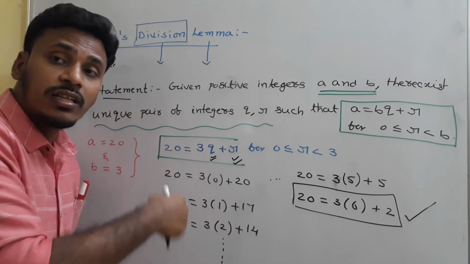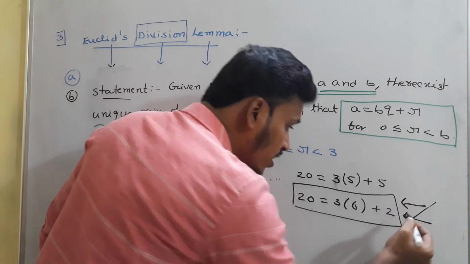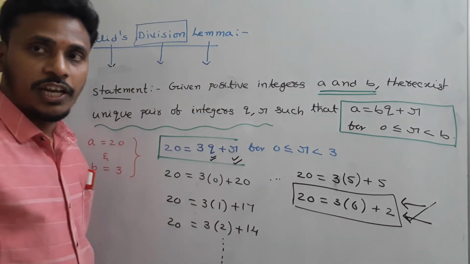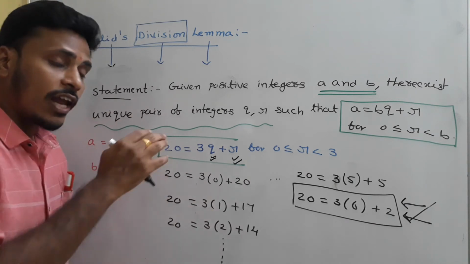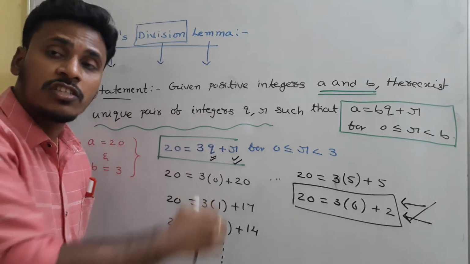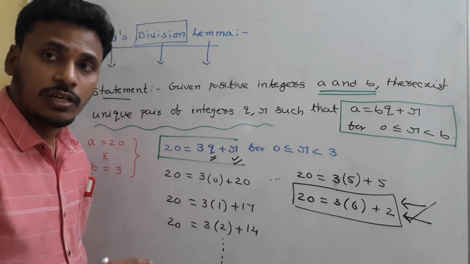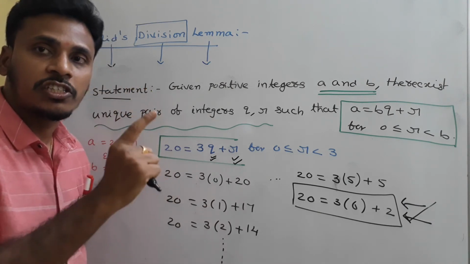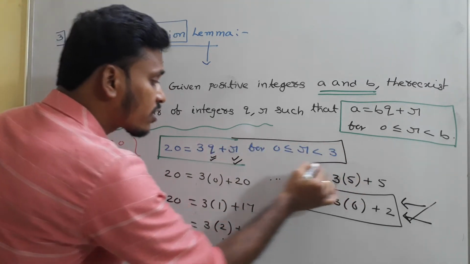But among all these statements, this particular representation is considered as Euclid's representation, or Euclid's division lemma representation. There are infinite representations in such a way. Among all those infinite representations, only one representation will satisfy this particular statement.